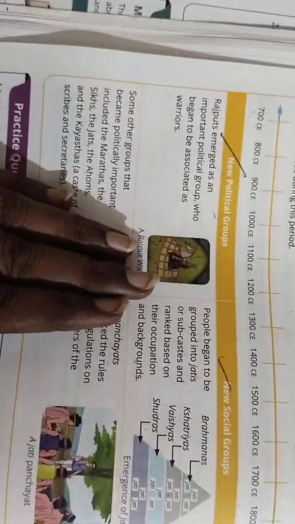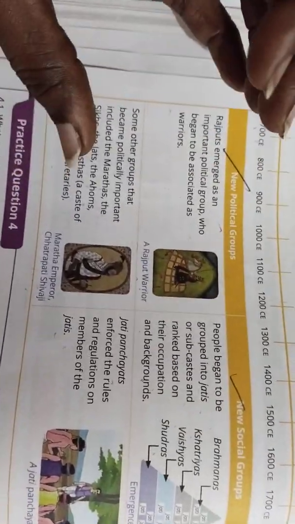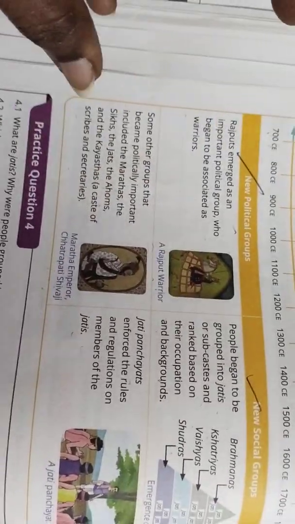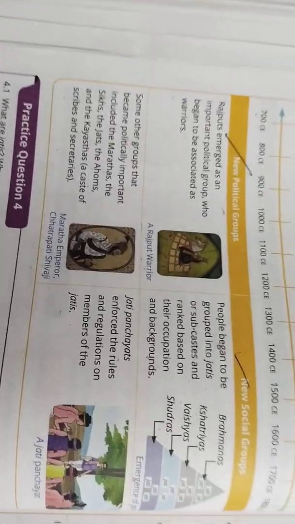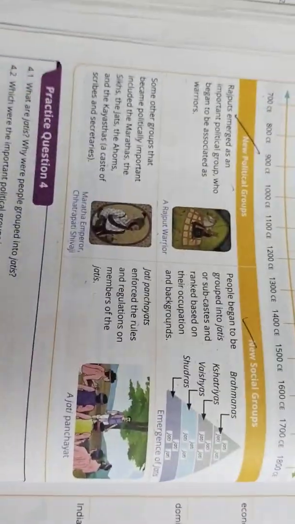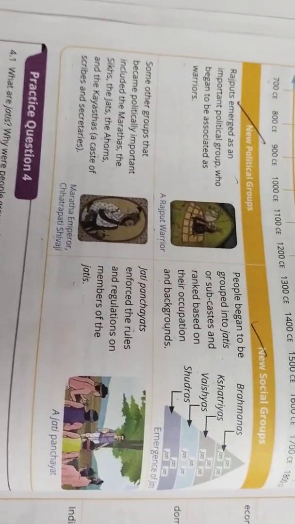And on the next page you have to learn the new political groups, how they formed, and what the other areas were when they were grouped there. And then you have to learn about the new social groups. So these are the things you need to follow in the supplementary social science book which was given by Leeds School. So with this we are going to close the chapter.